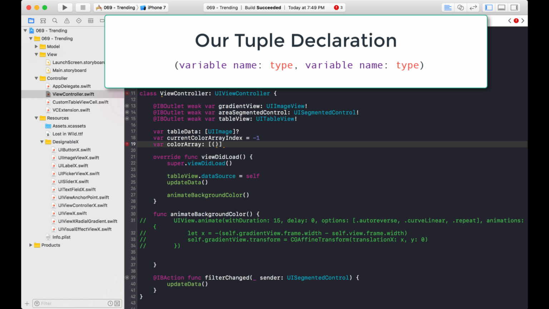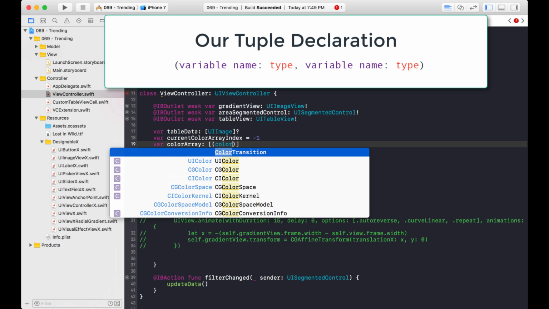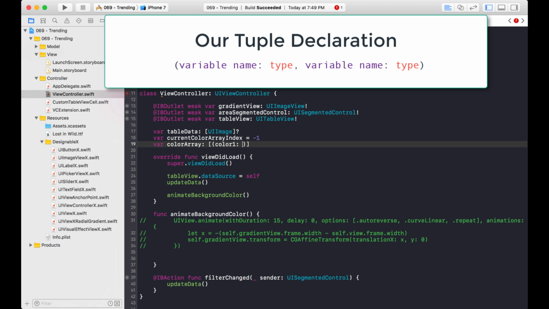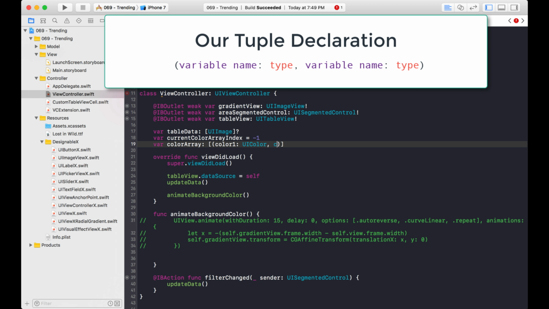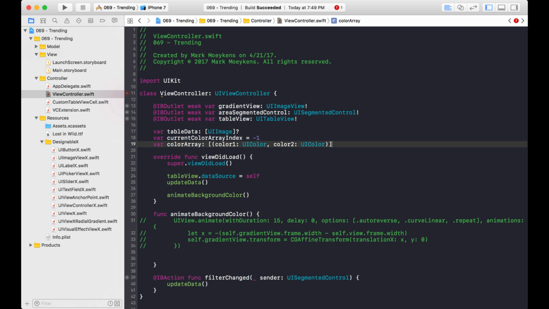And then I just define 2 variables within here that are comma separated. So we want color1, and we have to tell it what type it is, it's going to be UIColor. And then we're going to have color2, and that is going to be a UIColor as well. And there you go, there's our array of tuples. And then what I'm going to do is just instantiate a blank array right here.